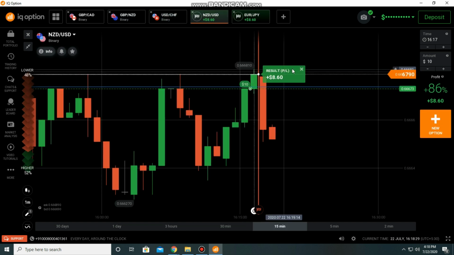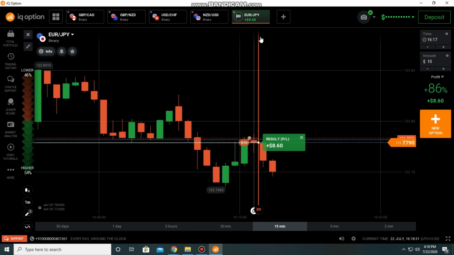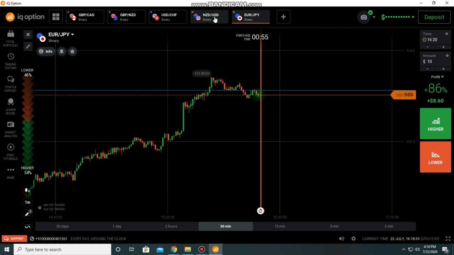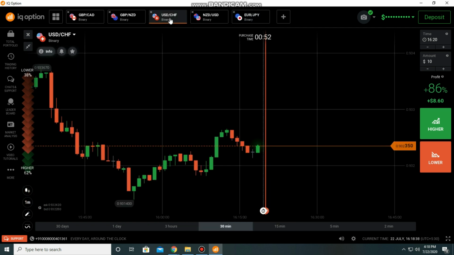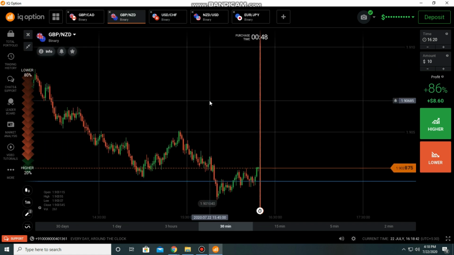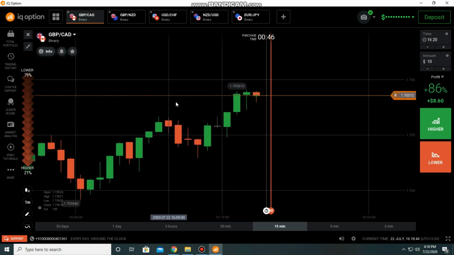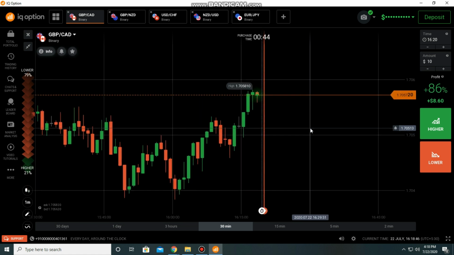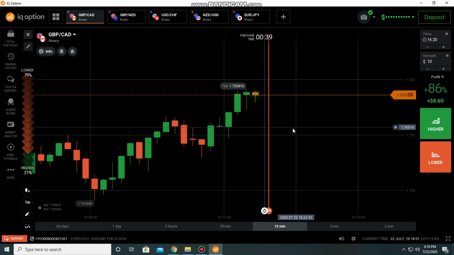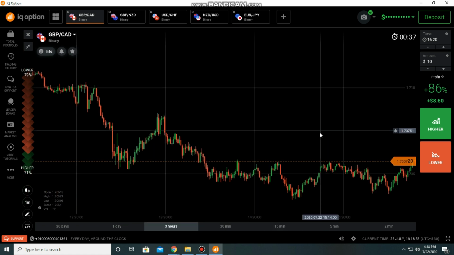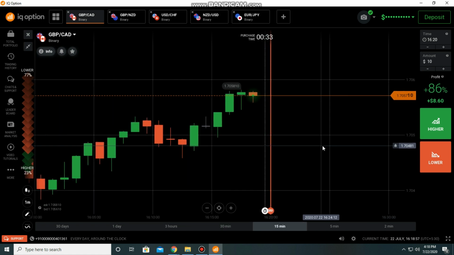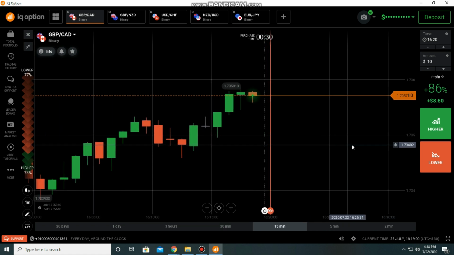Actually there is no logic in that kind of argument. Actually the gap up and the gap down is one of the biggest manipulation methods used by the IQ Option company to scam people. Okay, that's the actual reason for the gap up and the gap down. In the OTC market we can see many gap up and gap down opens. When compared to the real market, it's okay. We can take some trades here.